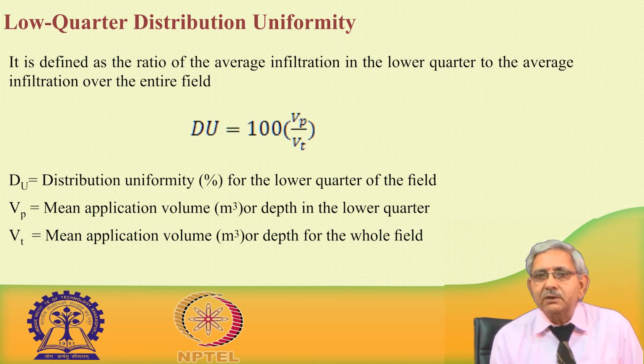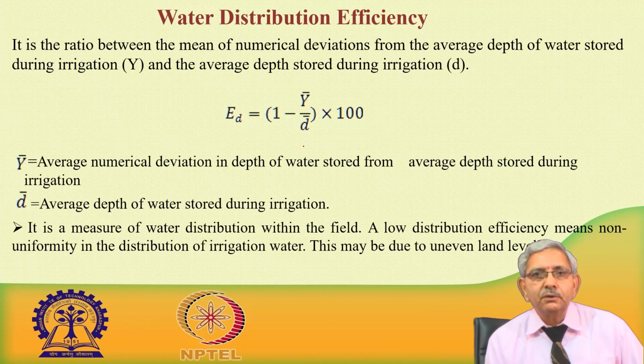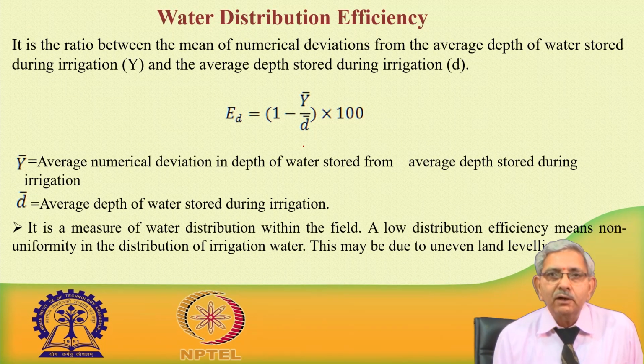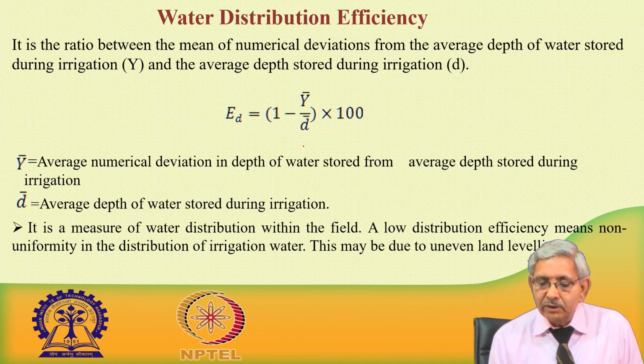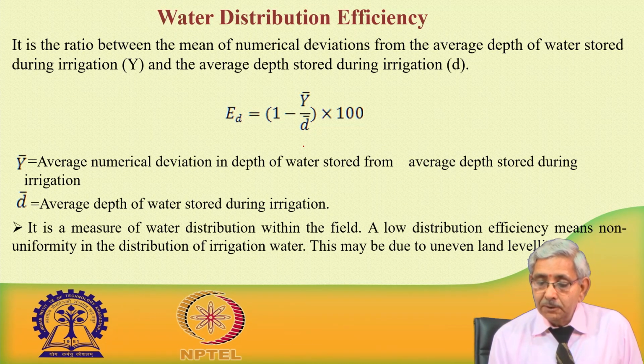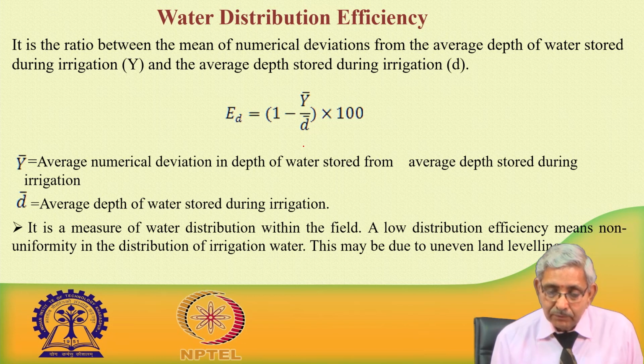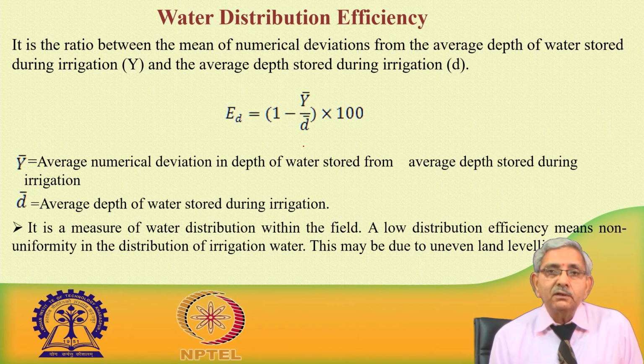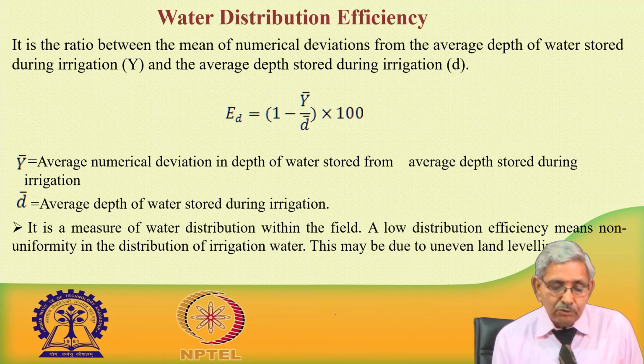This can be used for surface irrigation and also for the sprinkler irrigation system. The water distribution efficiency is the ratio between the mean of numerical deviation from the average depth of water stored during irrigation and the average depth of water stored during irrigation. So, E_D, the water distribution efficiency, is given by 1 minus y bar by d bar, into 100.